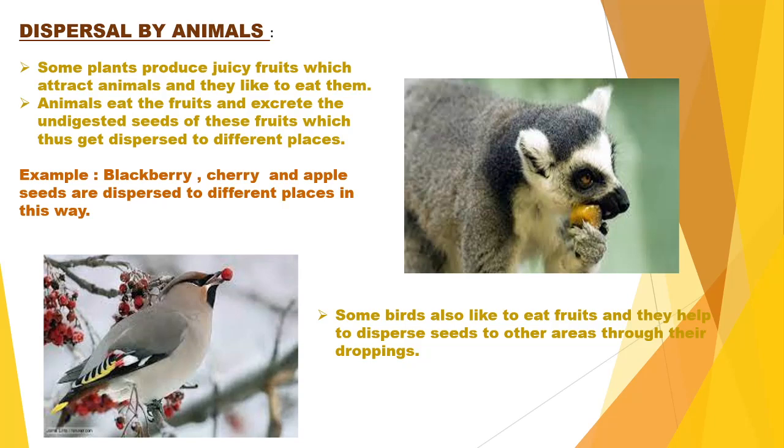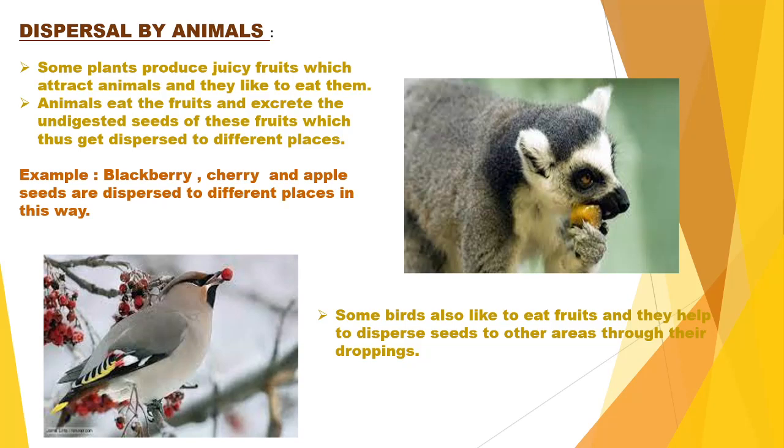And in far off places, if the animal releases the seed as fecal matter, then automatically the seed gets dispersed. So what are the examples? Very common examples are blackberry, cherry, and apple seeds, which are dispersed in this way.